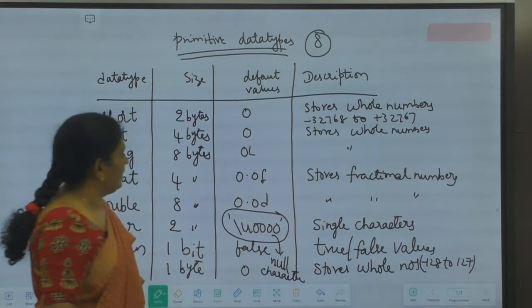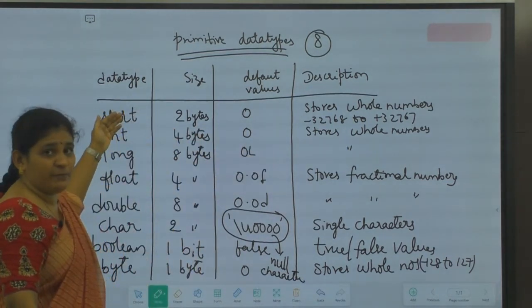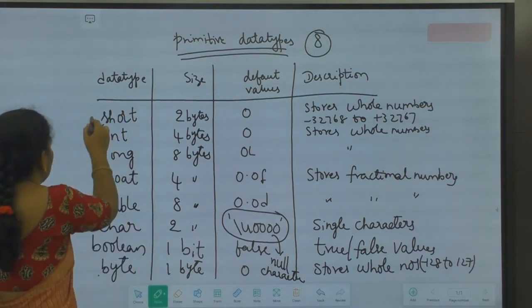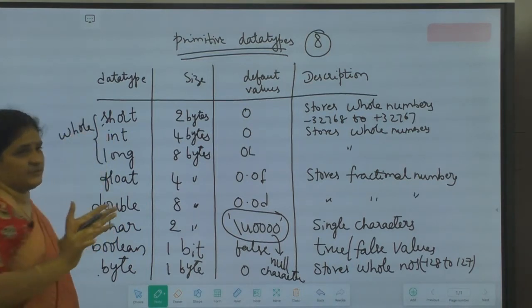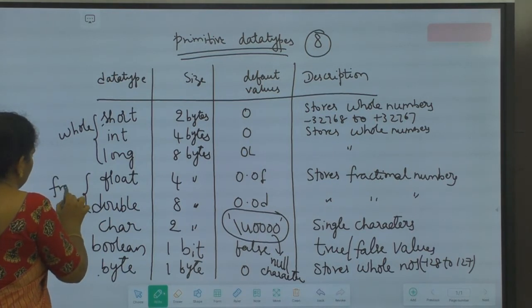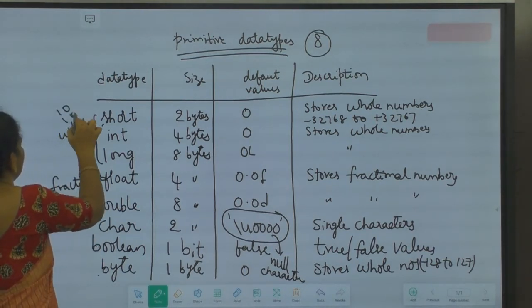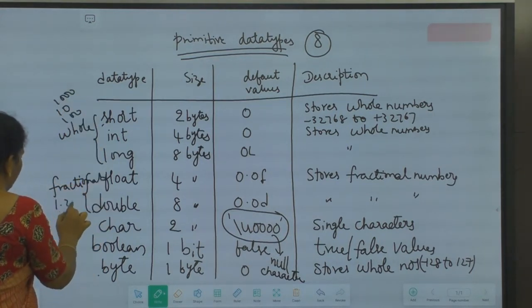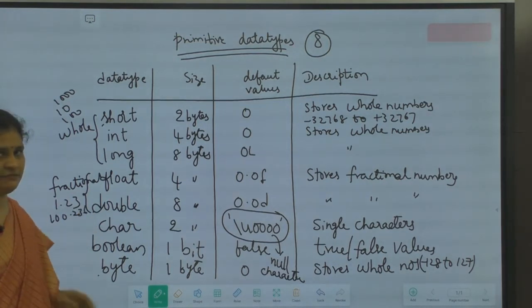Okay, fine. And the description I have given. What type of values does short store? It stores only whole numbers. Even int and long, all these three store only whole numbers with different ranges. And these two store fractional numbers. Whole numbers means like 10, 100, 1000, all this comes under whole numbers. Fractionals means 1.23, 100.236. These we are calling fractional numbers.